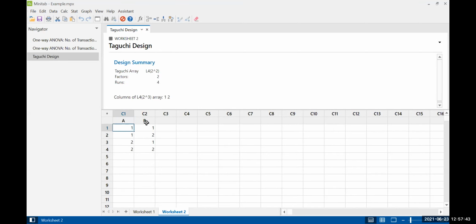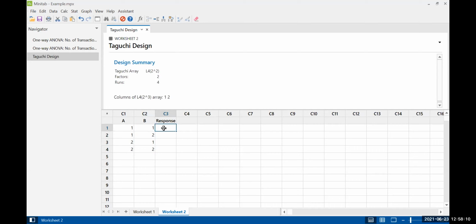Factor A, factor B. Okay, 2 factors. Factor A at level 1, factor B at level 1. Factor A at level 1, factor B at level 2. Factor A at level 2, factor B at level 1. And factor A at level 2, factor B at level 2. We have to perform this experiment, and here we can have the response.